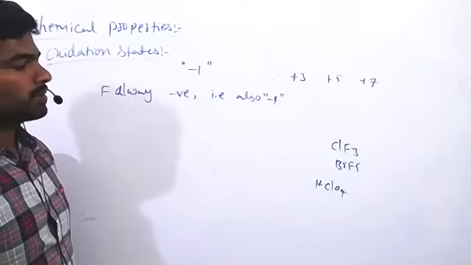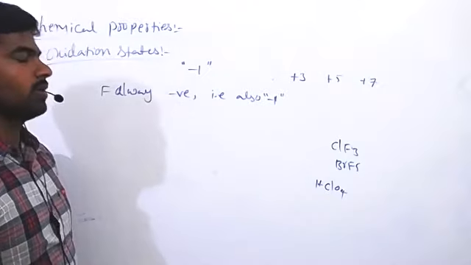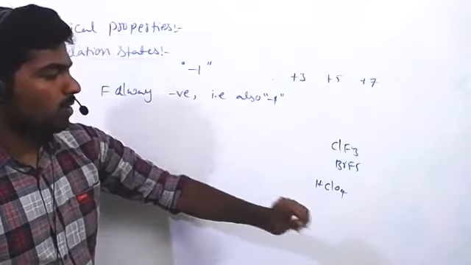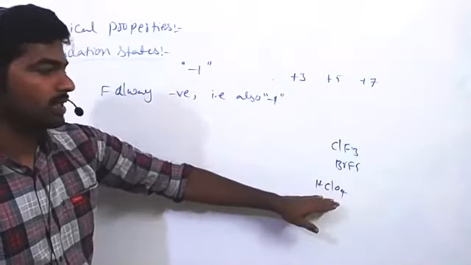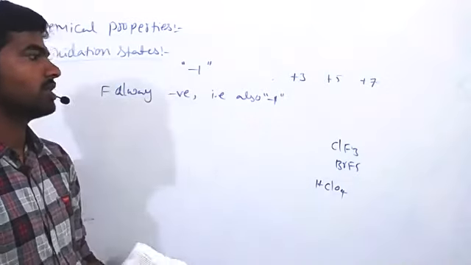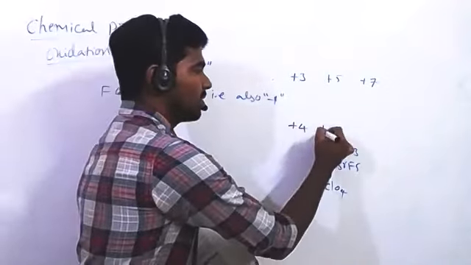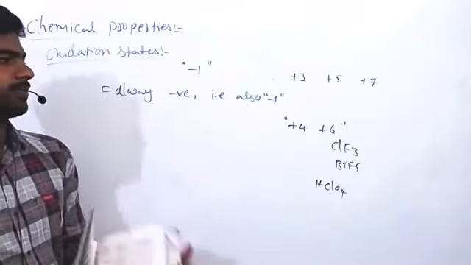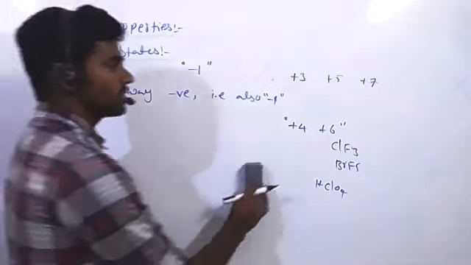And sometimes halogens are involved in a comproportionation reaction or another one, a disproportionation reaction. These are showing some different oxidation states also, like +4, +6 oxidation states we are observing when they are involved in disproportionation reactions or comproportionation reactions. Now we'll see stability of different oxidation states.